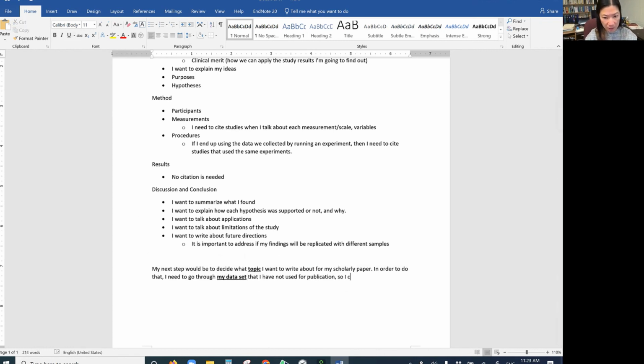So I can identify which data, which set of variables, I can use for my publication. Once I decide, this will be the easiest part.